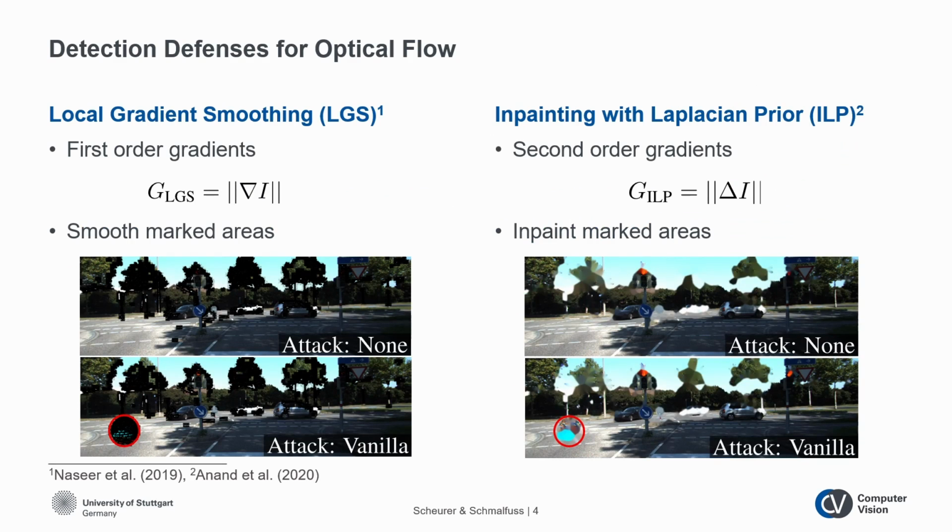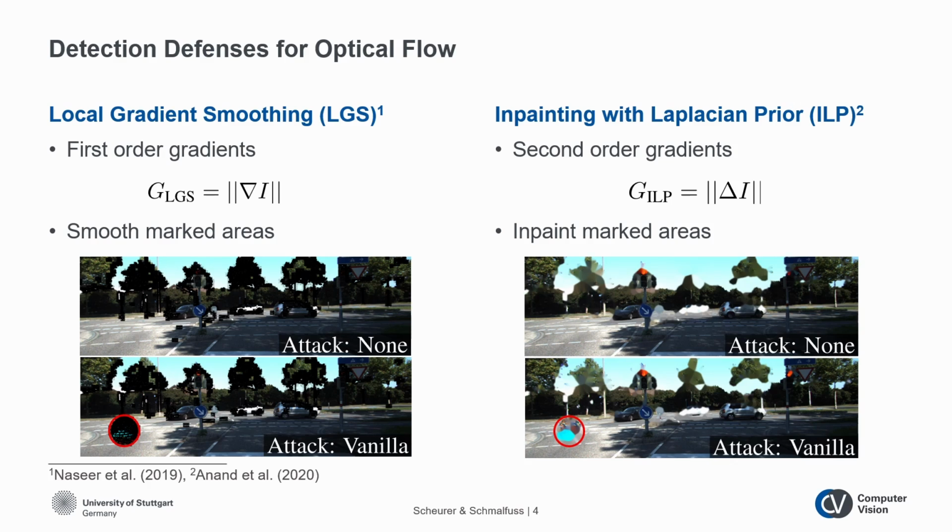So far, 2 detect and remove defenses have been proposed for optical flow: local gradient smoothing and inpainting with Laplacian prior. Both methods detect adversarial patches due to the higher gradient magnitude observed in those patches. The areas with high gradient magnitudes are then replaced by the defense to reduce the impact of those patches. LGS applies gradient smoothing, while LP inpaints with Telea's algorithm. The patches in the bottom images are correctly detected and mostly erased from the image.